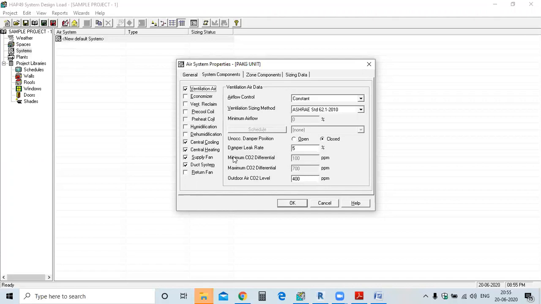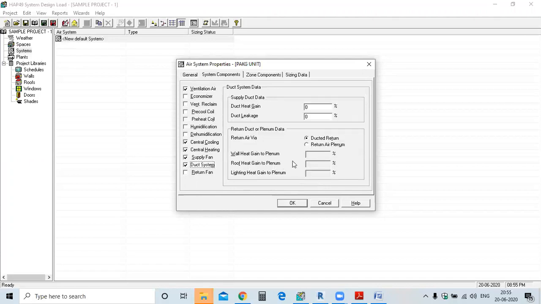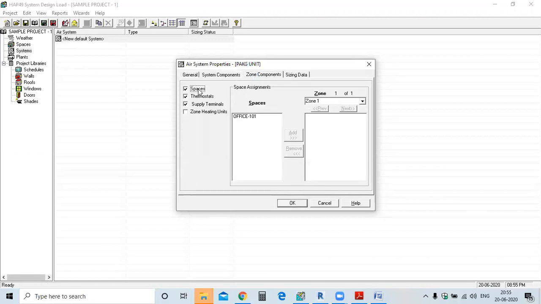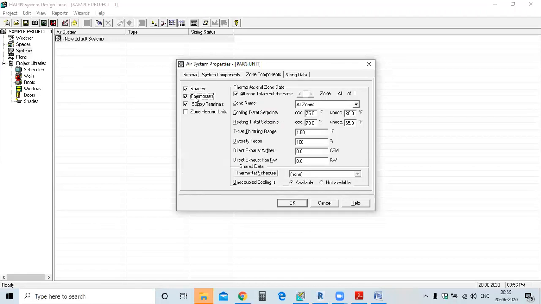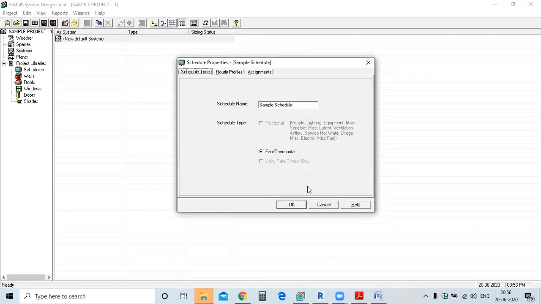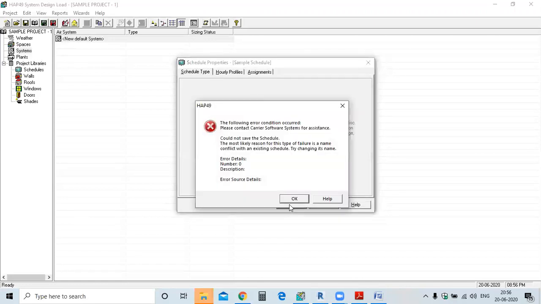Okay, in the duct system, just add the heat gain, like I'm adding 10% and leakage 5%. Okay, going to the zone component, you can see spaces; add this space in the zone. Okay, thermostat: we have to create the schedule for the thermostat. Create a schedule like this one. Click OK.